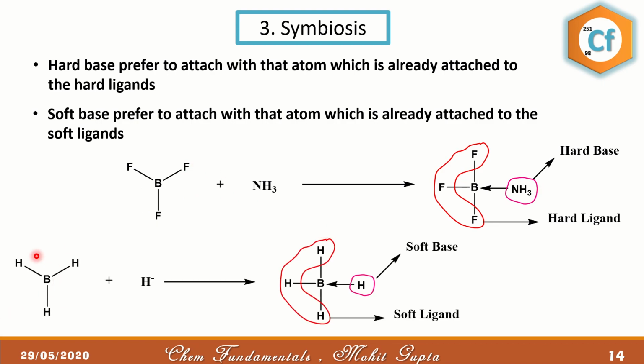Now in this case, we have BH3 and we have hydride. So hydride, being a soft base, will prefer to form a bond with boron, which already has bonds with hydride ions, which are also soft ligands.